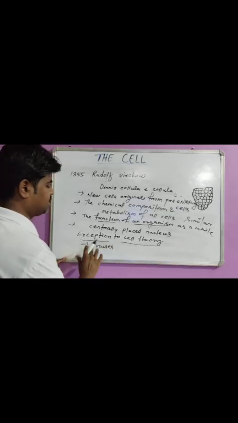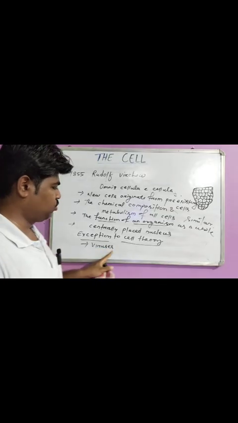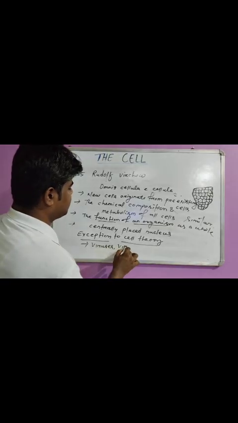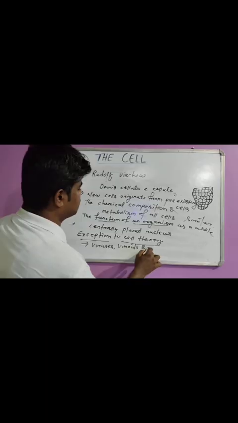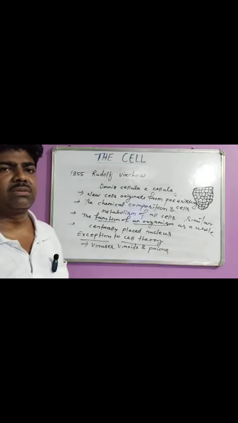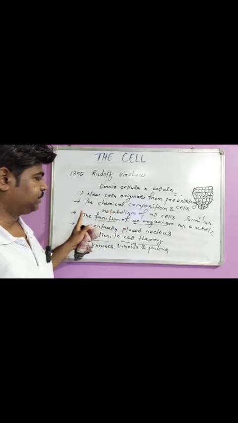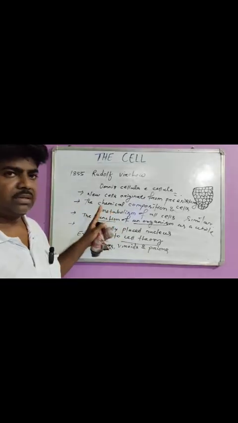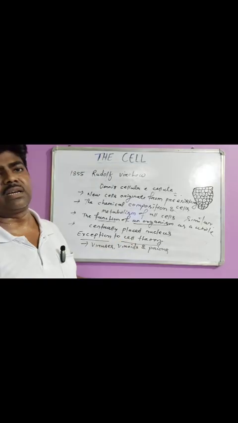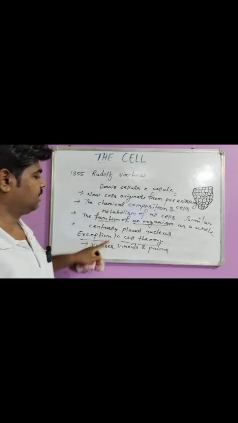Viruses are non-cellular organisms because they don't have any cellular architecture. Viruses, viroids, and prions don't have any cellular architecture, so they do not obey the cell theory. The cell theory states that each organism is made up of cells, and a virus is not a cell, so it does not obey.